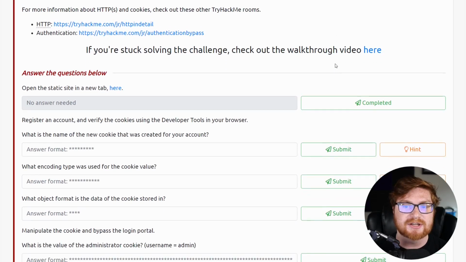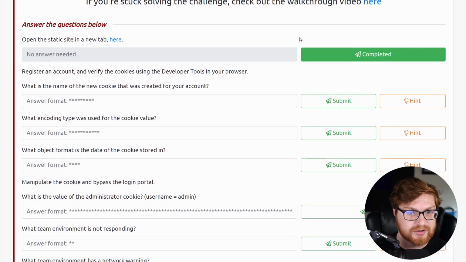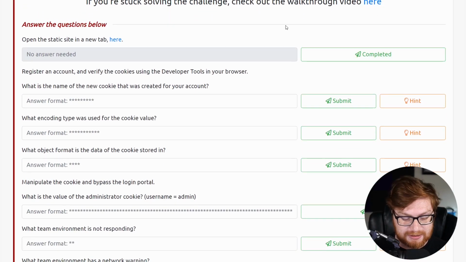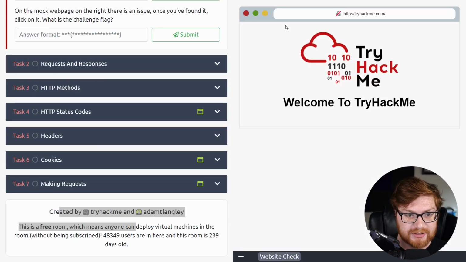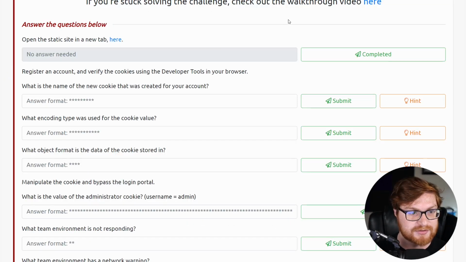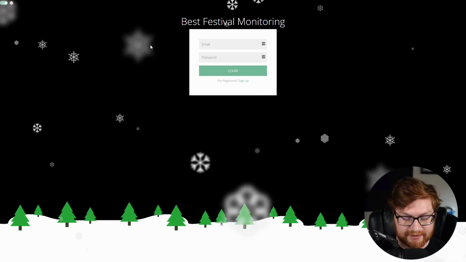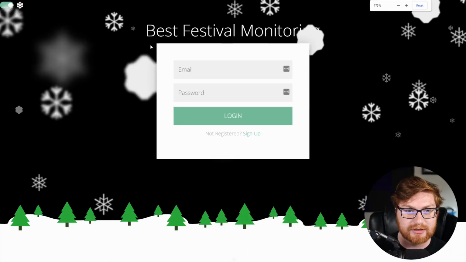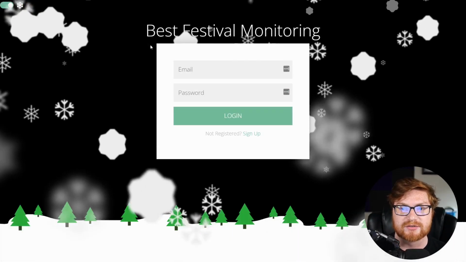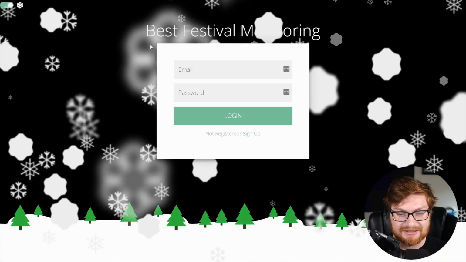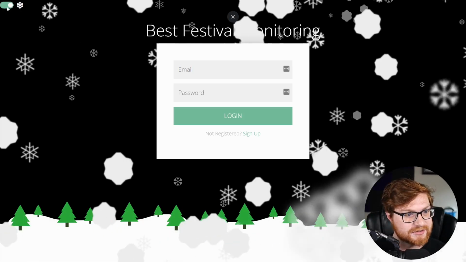But now let's get on to the challenge. Let's get on to our task here, what we are actually trying to accomplish. Let me go ahead and close out those other tabs because I do want to be able to open up this new one here. It says open the static site in a new tab. All right, so that's this link. I'll go ahead and click on that. And this is the web page I'm greeted with, the best festival monitoring, with some login or sign up form, and I guess some snowflakes falling.